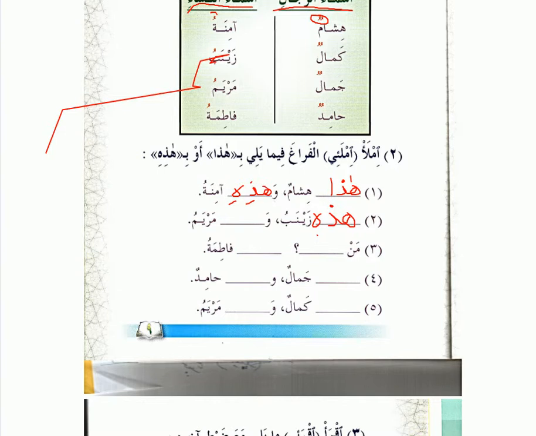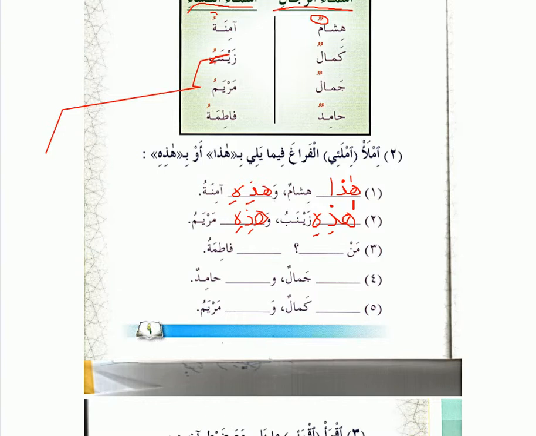Because for the first one, Zainab was a girl's name, and the second one, Maryam is also a girl's name, right? Because we have to use feminine for this. Maryam is a girl, so we write Hadihi. So everybody understands when we use Hada and when we use Hadihi? Okay, let's look at the third one.